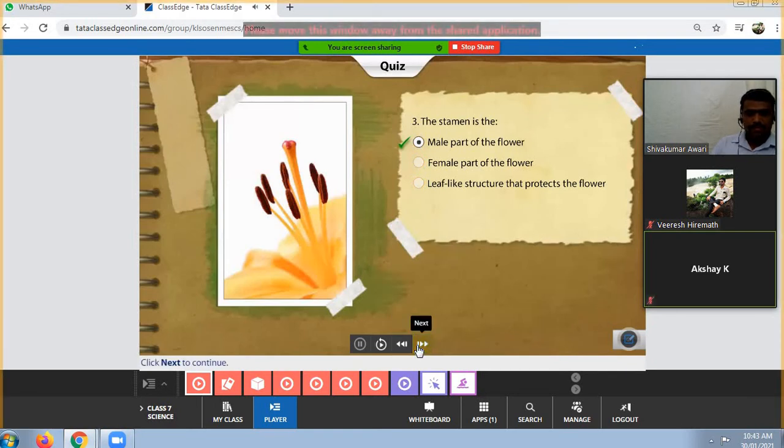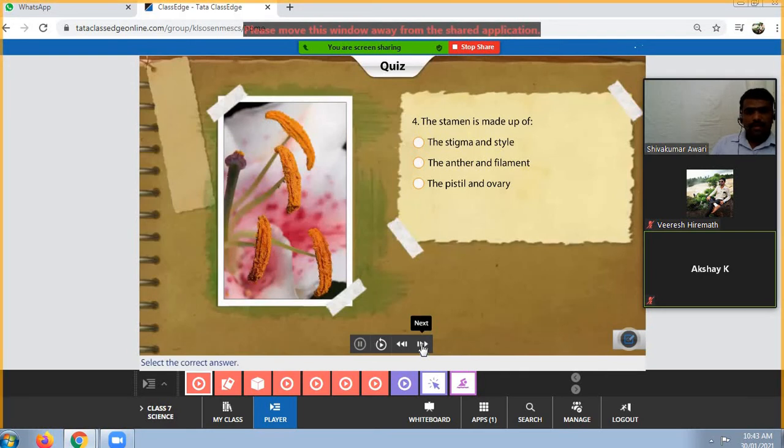Okay, next one. The stamen is made up of the stigma and style, the anther and filament, or the pistil and ovary. So the anther and filament. The stamen is made up of anther and filament. Okay, very nice. That is correct.